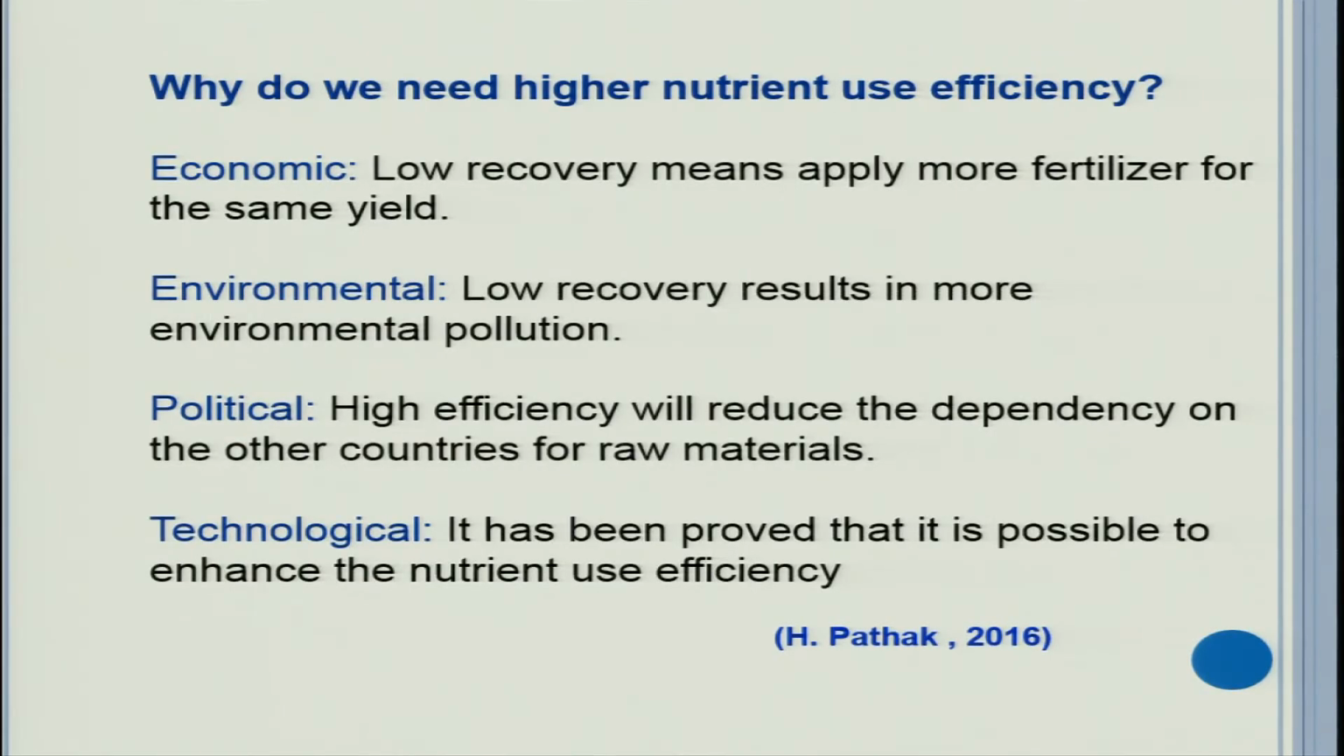Political issues are also there. High efficiency will reduce the dependency on other countries for the raw material, because to manufacture fertilizer, we bring in a lot of imports in terms of naphtha or petroleum products to produce hydrogen and produce fertilizer. Therefore, this kind of dependence will not be there, or we can reduce it. For example, for potassic fertilizer, most of the time we are importing from other countries because we cannot produce it. Therefore, dependency on other countries can be reduced.